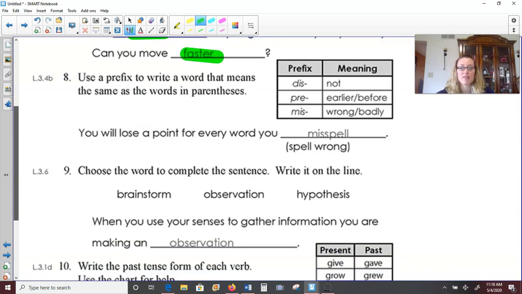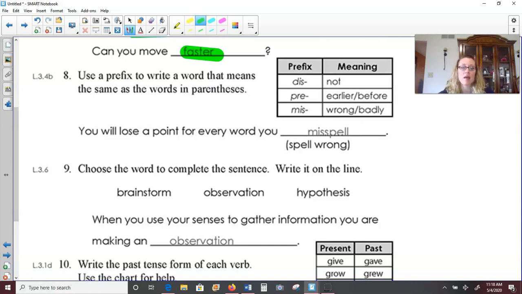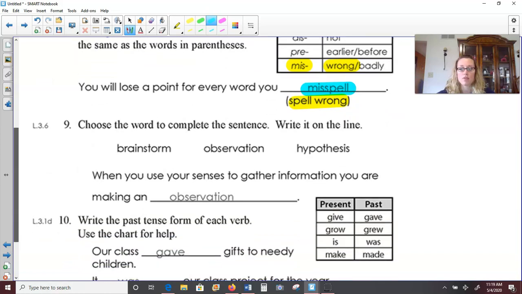All right, number 8, using a prefix to write a word that means the same as what's in parentheses. They give us some example prefixes and their meaning up here in this chart if we need it. You will lose a point for every word you spell wrong. So I'm looking up in the prefix chart. I see the meaning wrong matches the prefix miss. So if you are spelling something wrong, we had this as an actual spelling word this year, misspell. We add the prefix miss and keep the root word spell. Misspell. Don't misspell it as you write it in.